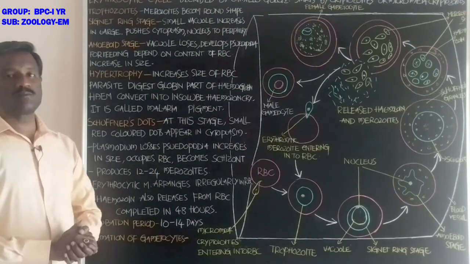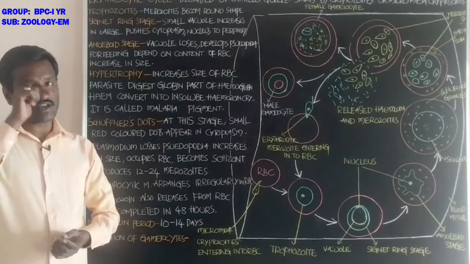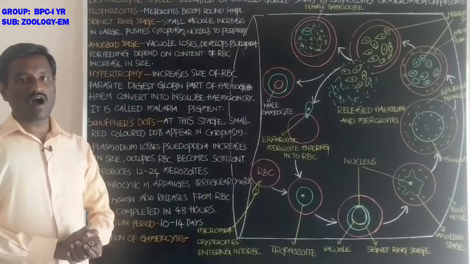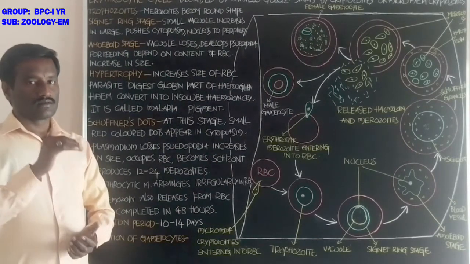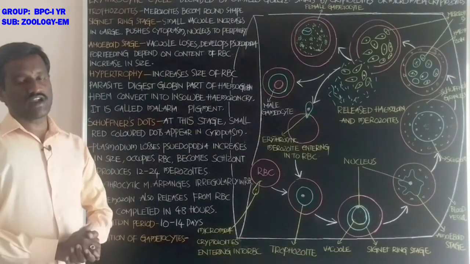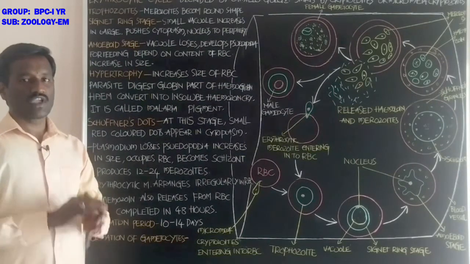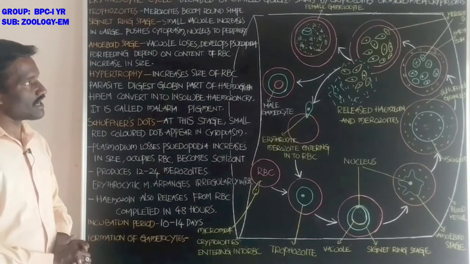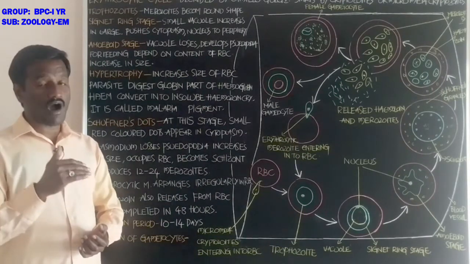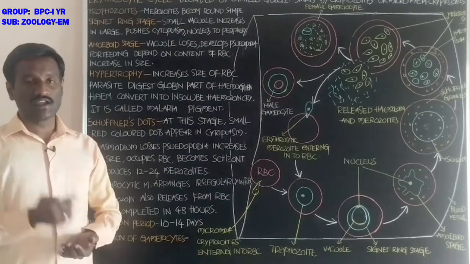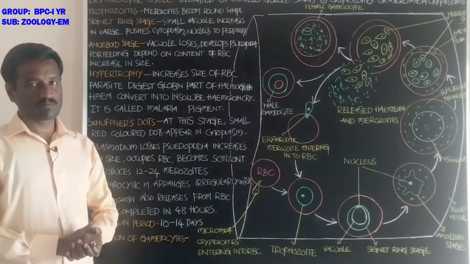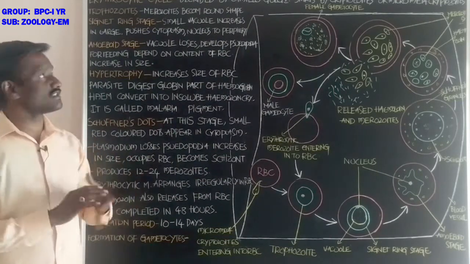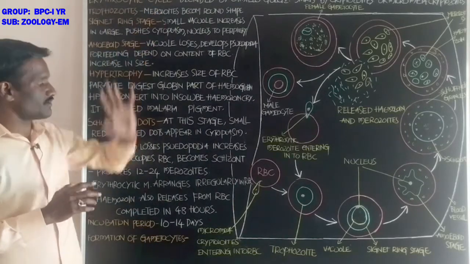is initiated by cryptozoites of the pre-erythrocytic cycle or micrometacryptozoites of the exoerythrocytic cycle. Okay students, these cryptozoites or micrometacryptozoites attack the red blood cells and initiate the erythrocytic cycle.